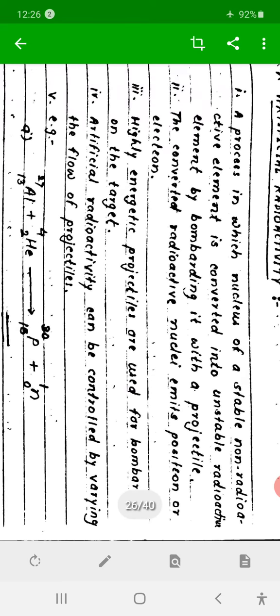This process is known as artificial radioactivity.